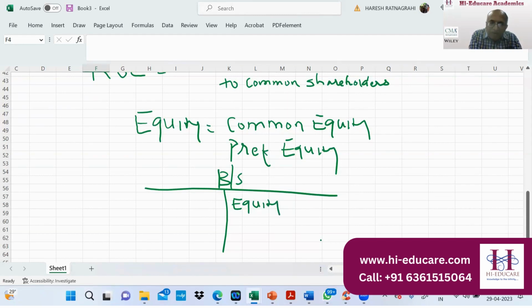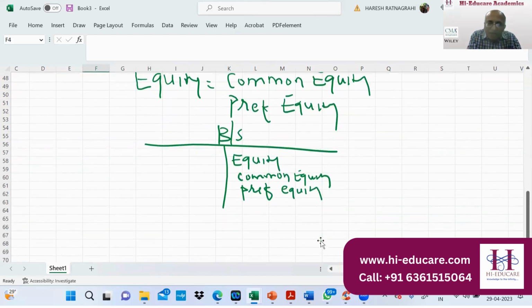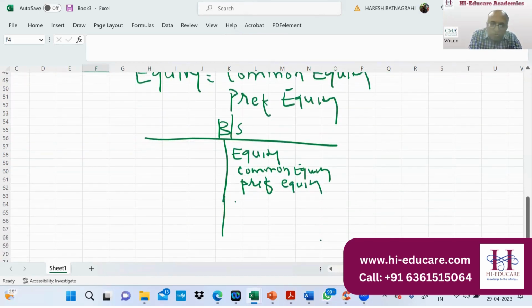We have common equity, we have preference equity, then we have the loans and current liabilities. Here we have all the fixed assets, so property, plant and equipment, I'm just writing fixed assets, investments, and the current assets.